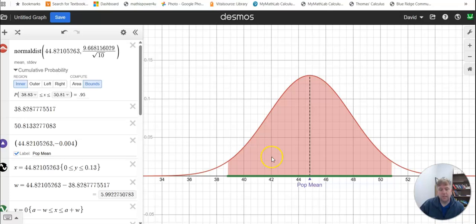The answer is yes. And could they have two different intervals with 95% confidence that have two different left and right endpoints and then both contain the population mean? And the answer to that is also yes. Confidence comes from the area under the bell curve.